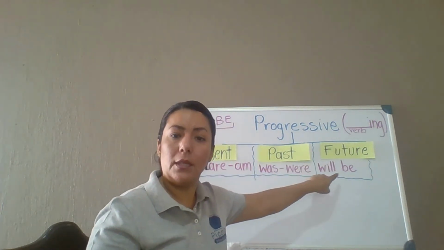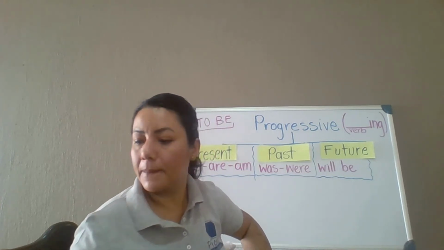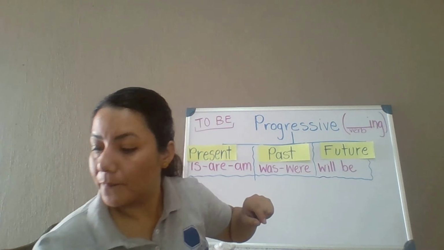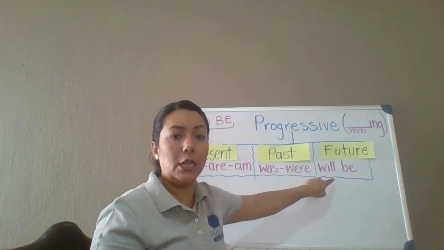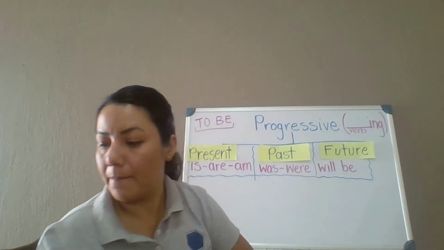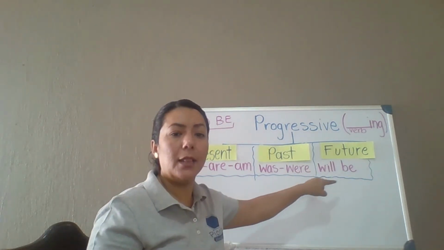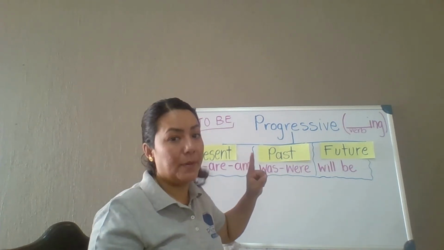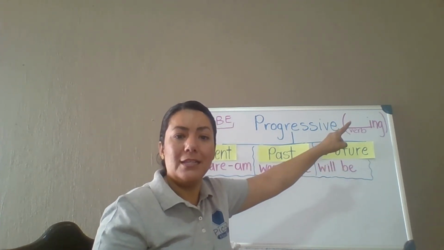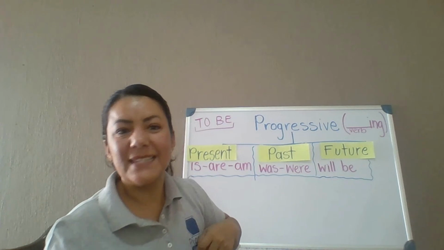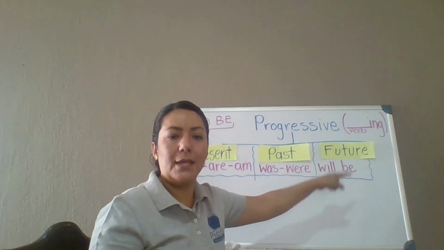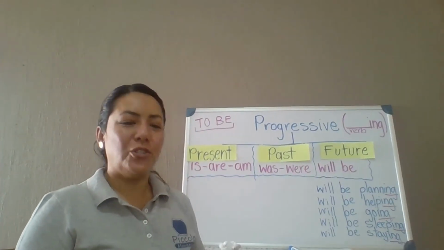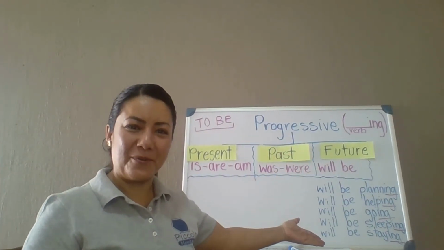Erase, will be erasing. Plan, will be planning. Help, will be helping. Go, will be going. Sleep, will be sleeping. Stay, will be staying. Just like the examples we have here.